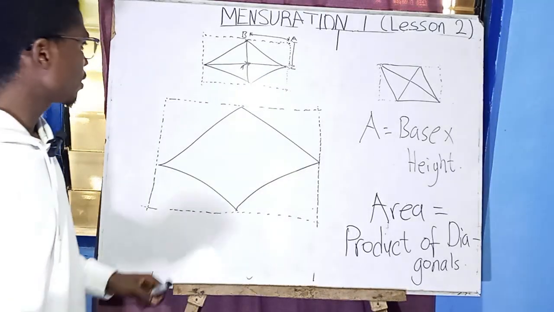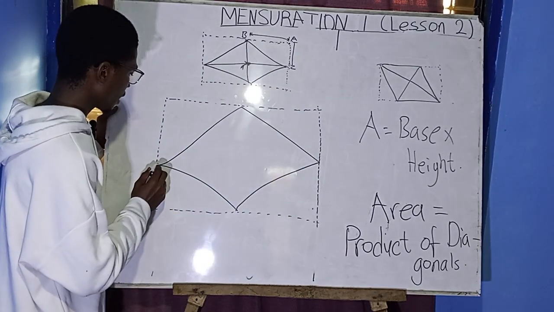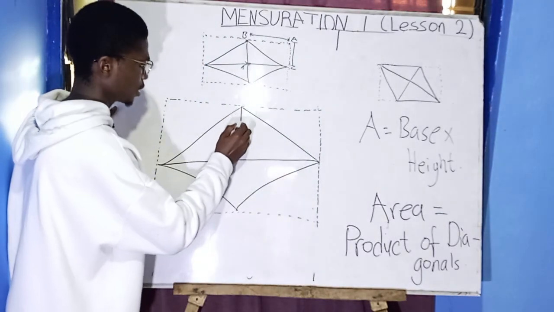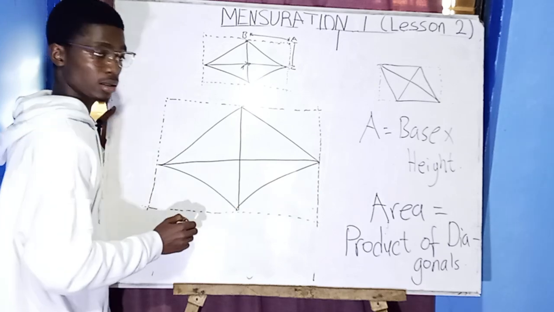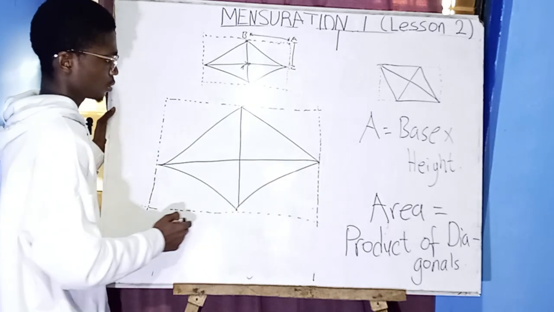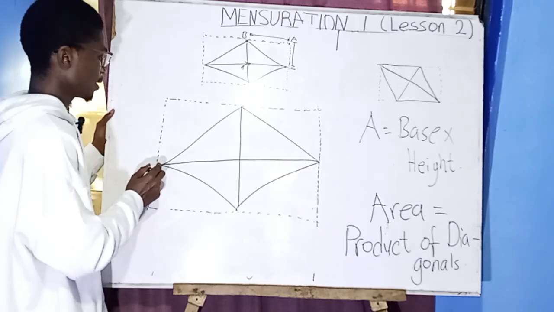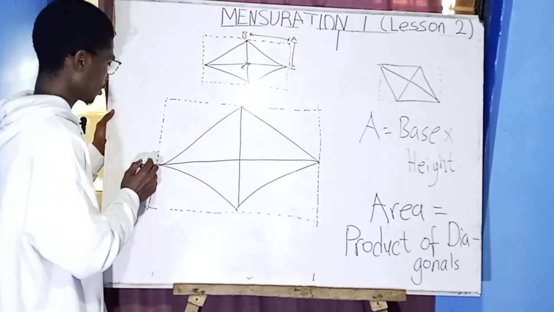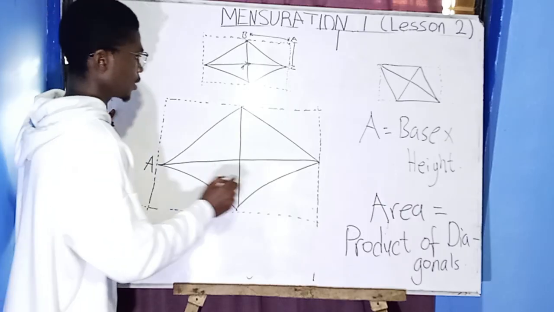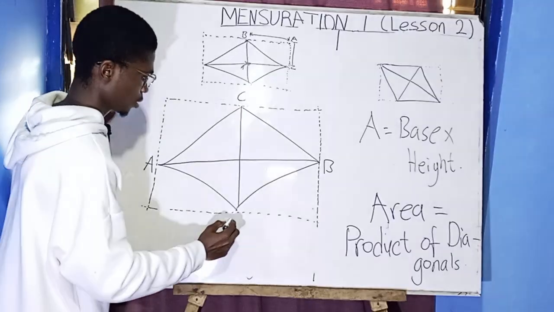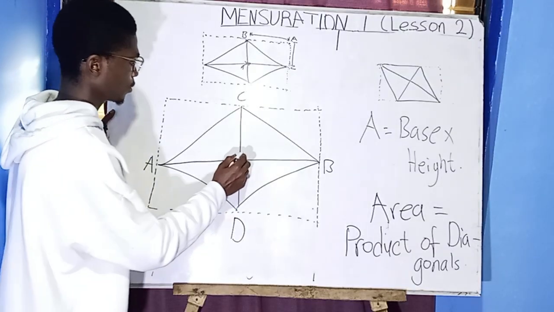As I was saying, these are the diagonals, line from here to here. It's a diagonal. Line from here to here. It's a diagonal. Can you see it? So I'm naming all the vertices where they meet. Here is A, here is B, C, D. Here is O.